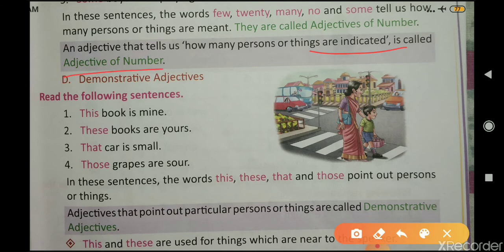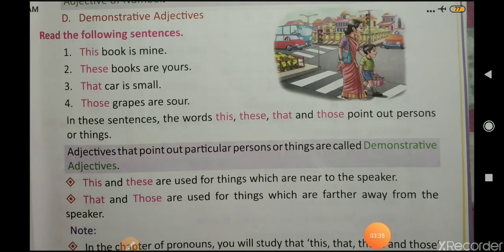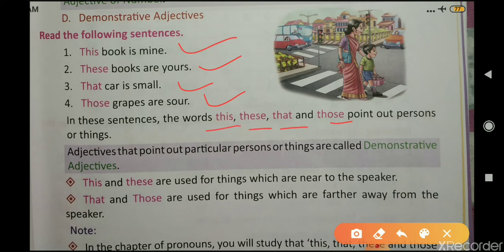Now, next one is demonstrative adjectives. This book is mine. These books are yours. That car is small. Those grapes are sour. So in these sentences, the words this, these, that and those point out persons or things.